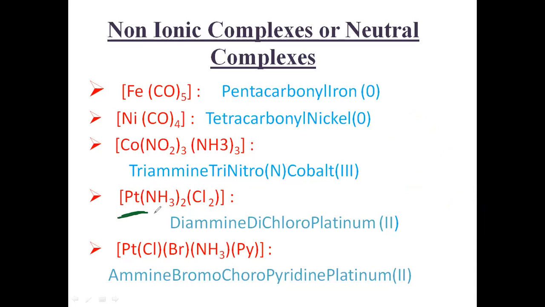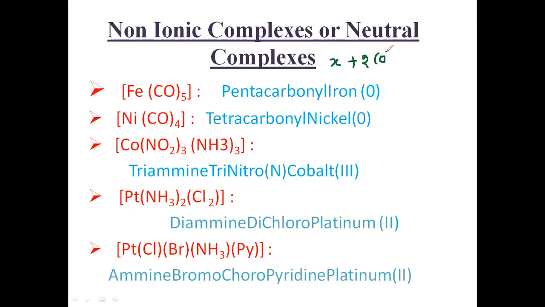Here also you need to write the oxidation state. First of all, to give a name for everything, you must first fix the oxidation state of the central metal ion, then you can give the name easily. So first find the oxidation state of this central metal ion. The total charge will be 0 here. Let us calculate the oxidation state of this platinum. Platinum, I don't know, so I'm writing X plus, 2 ammonia ligands are there.